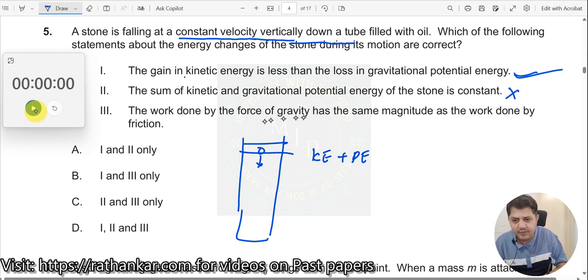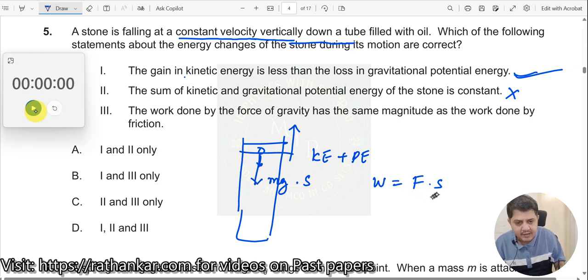The work done by the force of gravity has the same magnitude as the work done by the friction. Obviously. Why? The force of gravity does work mg multiplied by s. At the same time, some amount of work is also being done in the opposite direction. So the net work done is equal to 0, though there is a displacement.